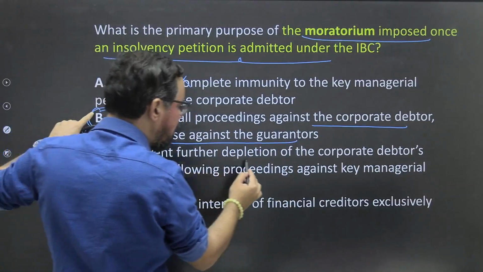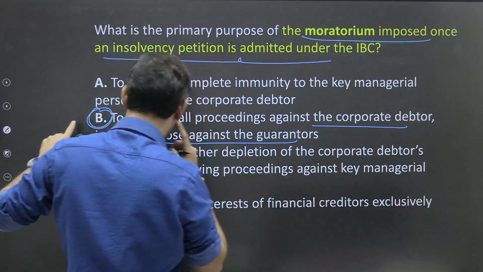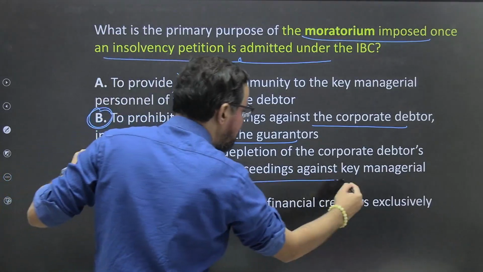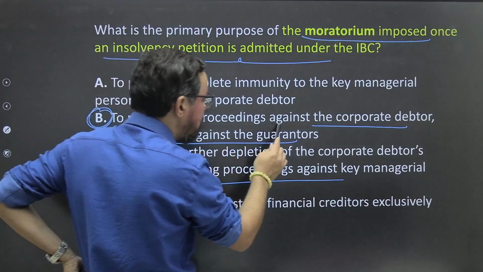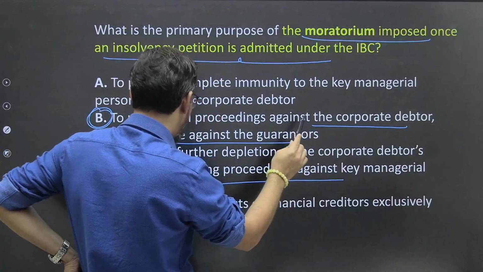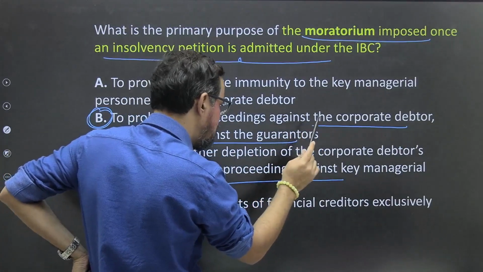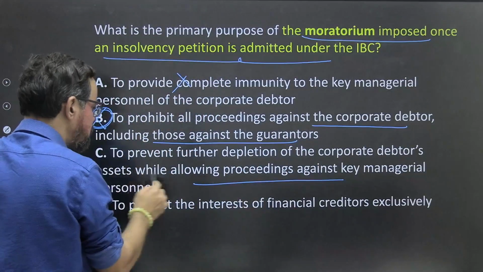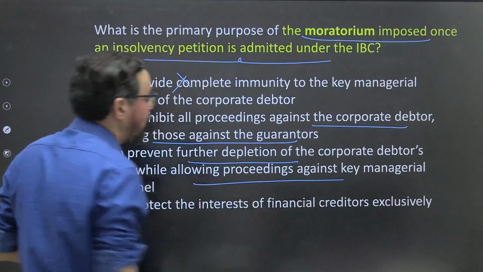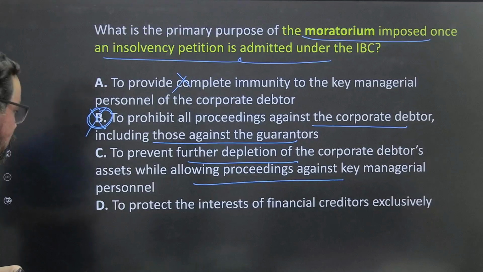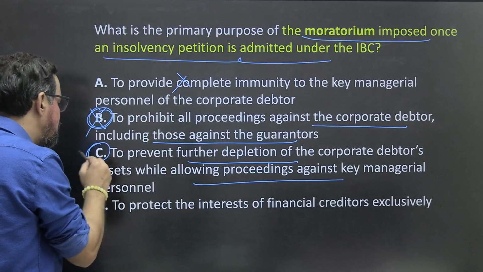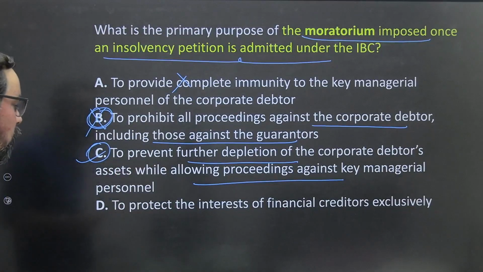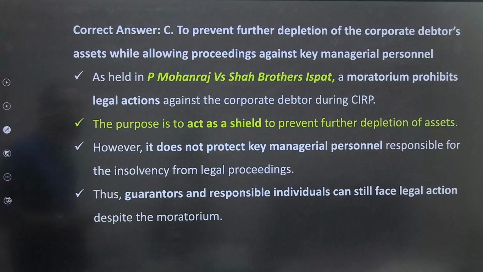To prevent further depletion of the corporate debtor's assets while allowing proceedings against key managerial persons like directors. So option C should be the right answer for this one. Yes, okay.